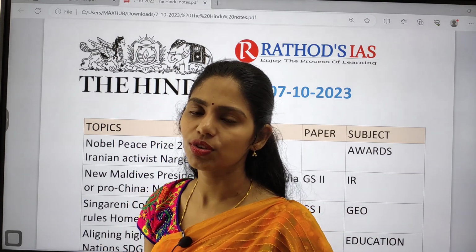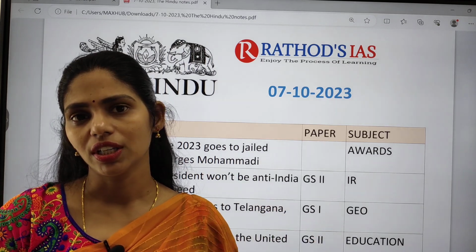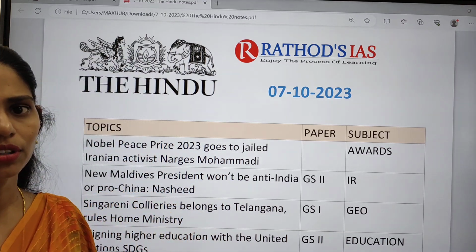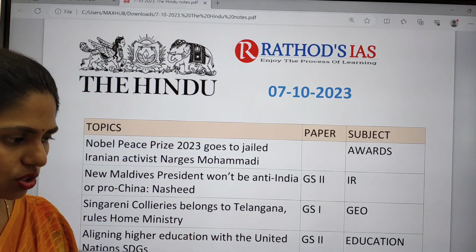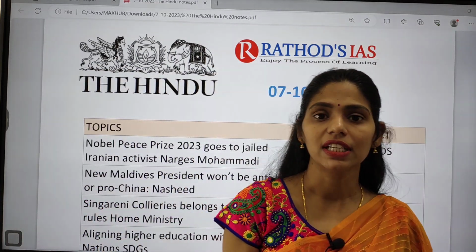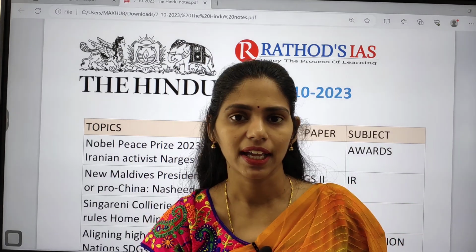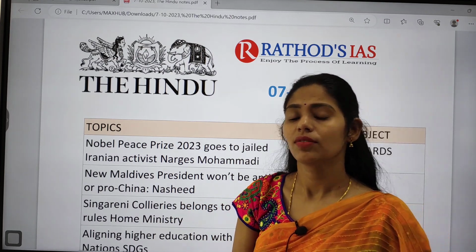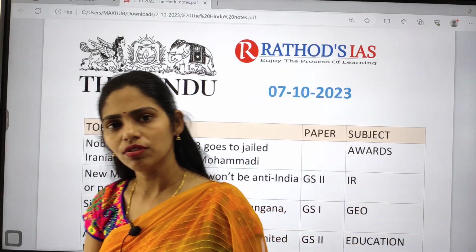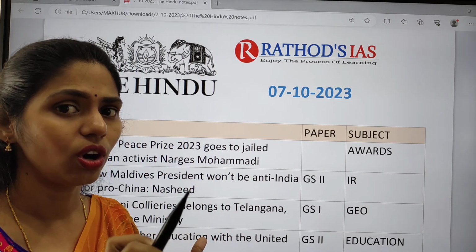First of all, we are going to take the Delhi edition of The Hindu paper and point out which articles are relevant from our examination point of view. There we will discuss the different perspectives you have to focus on, so that you understand how to think whenever you see any topic, and how you can relate the static syllabus with the current or dynamic syllabus which comes under current affairs. If you see any topic in our syllabus, you should think about what is going on around us.